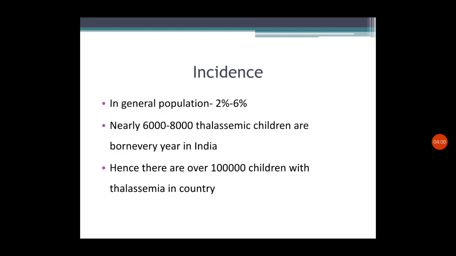Next we can see the incidence of thalassemia. In the general population we can see the disease in nearly 2 to 6%. Nearly 6,000 to 8,000 thalassemic children are born every year in India, and hence there are over 1 lakh children with thalassemia in the country, living with this condition. More than 1 lakh children are presently living in our country with thalassemia.